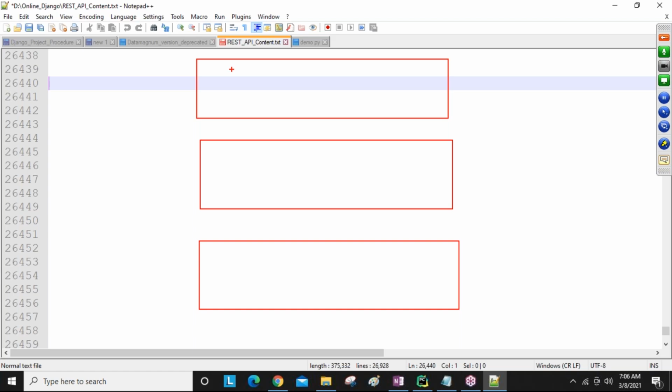So this is the presentation code. If you want to develop presentation code, at least you need to learn UI technologies like HTML, CSS, and Bootstrap, guys.